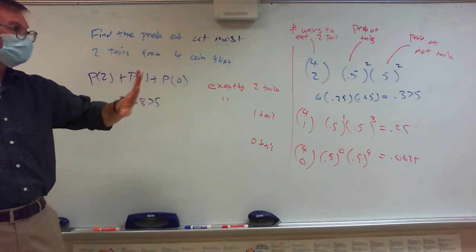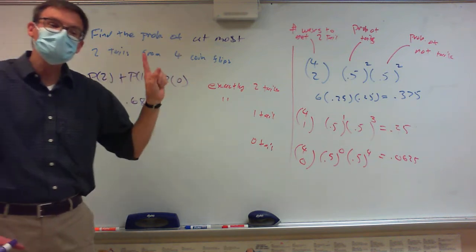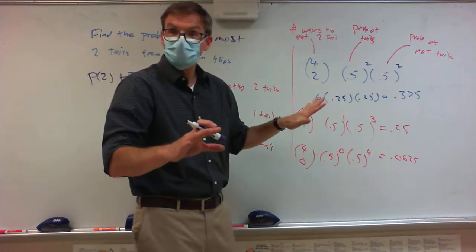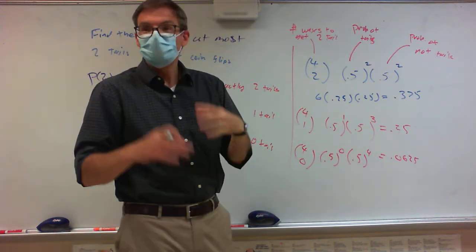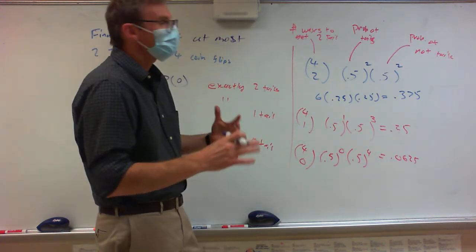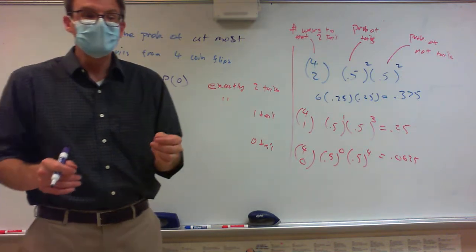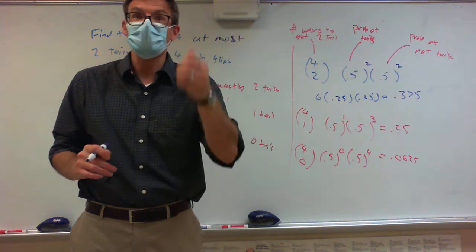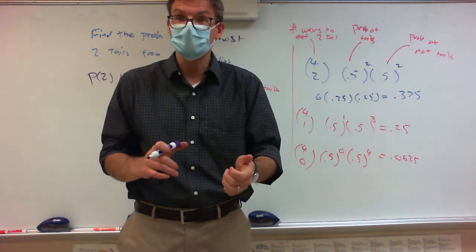Okay, so I'm going to recap this. I promise this will make more sense with the next example; I'm just setting all the parts up. The reason this is called a binomial distribution is we're doing something that has 2 outcomes. When you flip a coin, you have 2 outcomes, heads or tails.